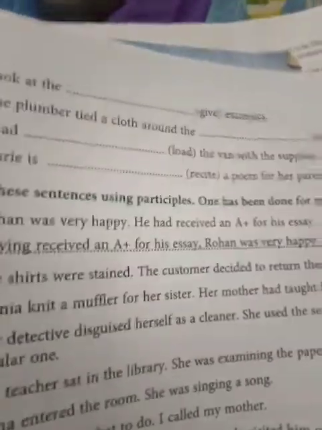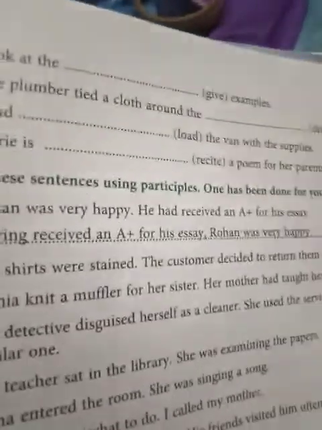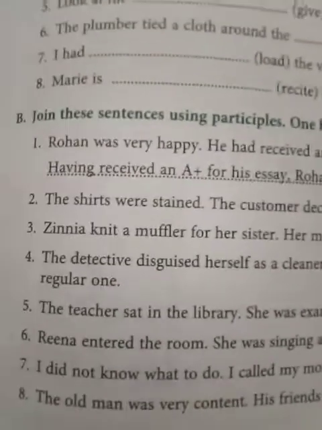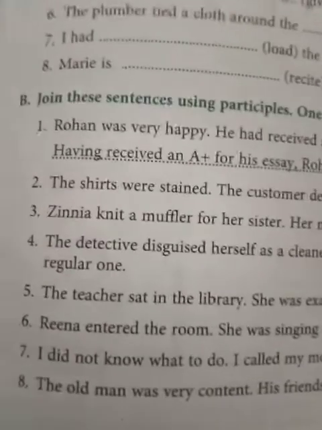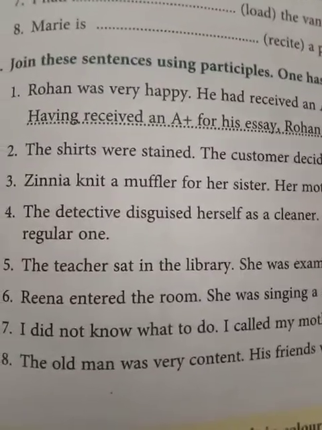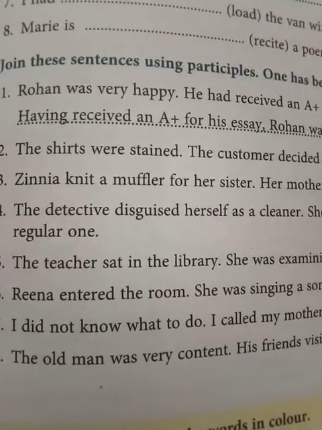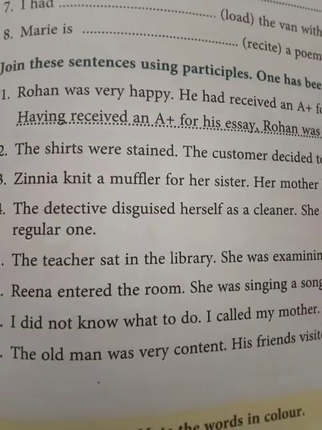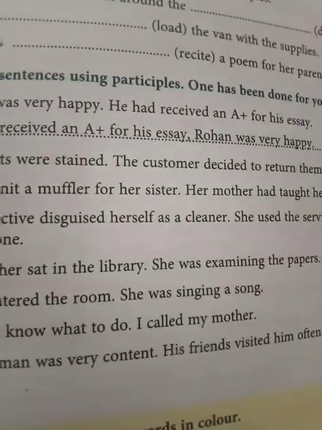And like that, you have exercise B on page 45. Join these sentences using participles. One has been done for you. Rohan was very happy. He had received an A+ for his essay. Now they have joined it using the present participle with the ing form: Having received an A+ for his essay, Rohan was very happy.